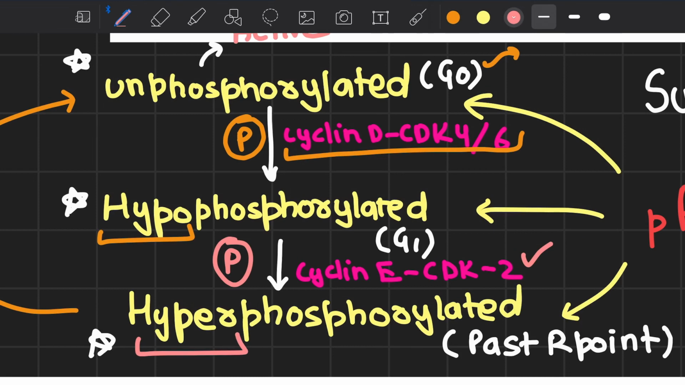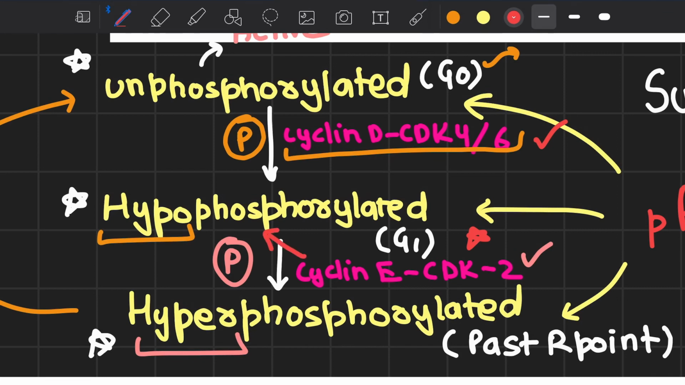But there is a catch. That catch is that cyclin E and CDK2 cannot do this job without the help of cyclin D and CDK4 and 6. You may ask why. Now, the thing is, cyclin E and CDK2 does not phosphorylate the unphosphorylated state of pRB. It only phosphorylates the hypophosphorylated state of the RB, right?